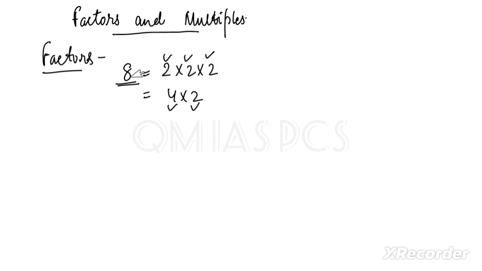That is what I was saying: when a few whole numbers are multiplied to get another number, they are called factors of that number. Fine. If I ask what are the factors of 6, 6 is equal to 2 multiplied by 3, so 2 and 3 are factors.